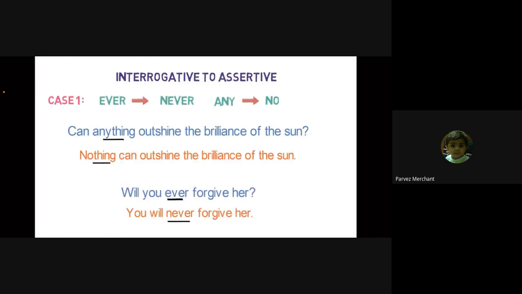Case number 1, sentences where "ever" is used, it will be converted to "never", and where "any" is used, it will be converted to "no". Let me give you an example of it. Can anything outshine the brilliance of the sun? Now, moving the helping verb and changing the word "anything" to "nothing", the sentence will be, nothing can outshine the brilliance of the sun. Let's look into one more example. Will you ever forgive her? Now, moving the helping verb and changing the word "ever" to "never", the sentence will be, you will never forgive her.